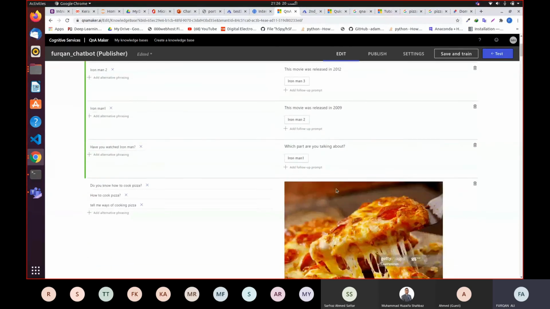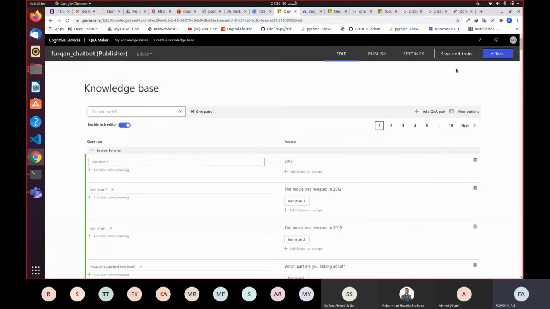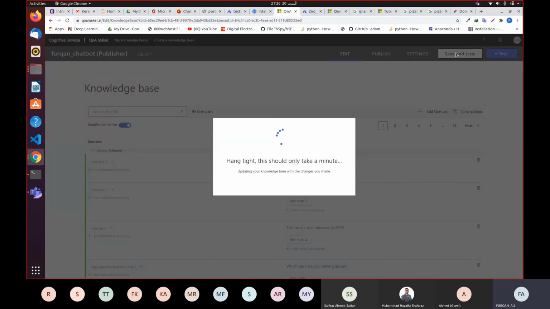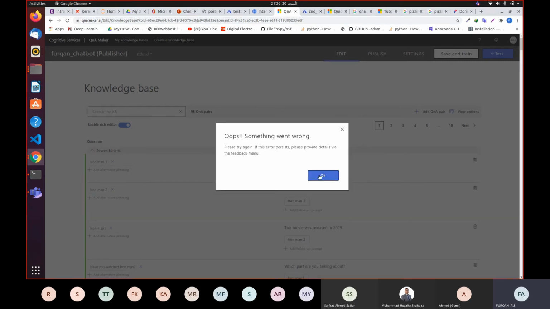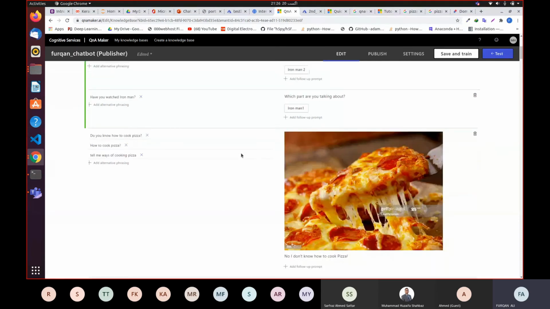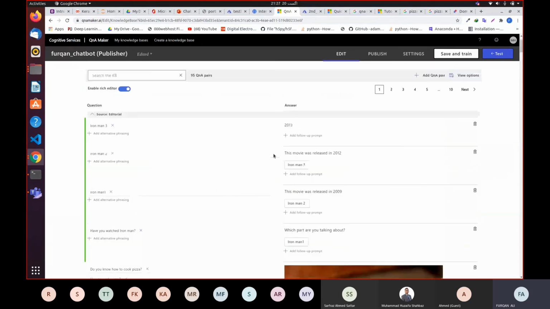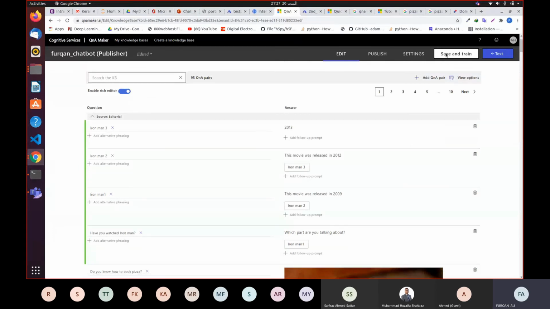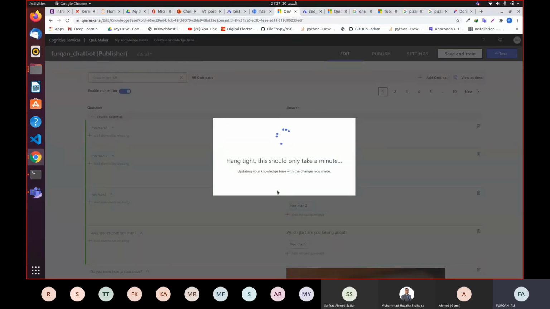So I've added all these prompts over here, and once I'm done, I'm gonna say save and train, because as many questions as I create or add in my knowledge base, I have to train again and again. Okay, why is it saying that? Maybe something is wrong, or some space is empty. Let me do it again. I'm having internet issues too much tonight.